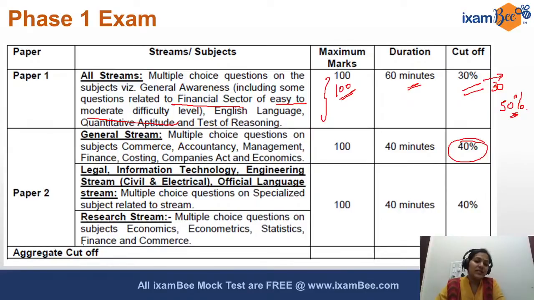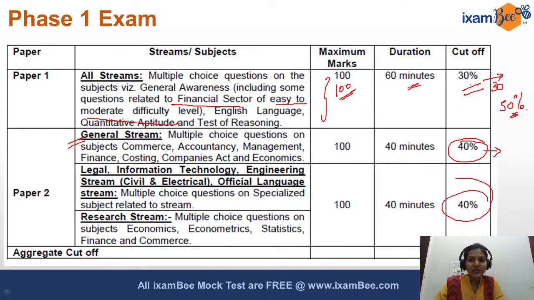The second paper depends on the stream. Today I will discuss more about the general stream, because it has the major vacancies, and the most confusion is here, because it has a lot of subjects. In the general stream there are 6 subjects, 100 marks cumulatively, a 40 minute paper, and 40% is your minimum overall cutoff that is required.